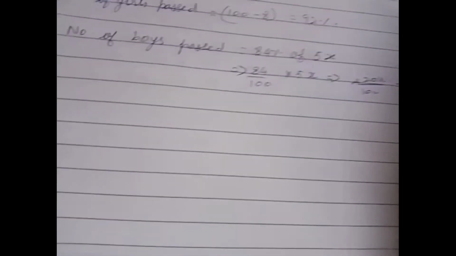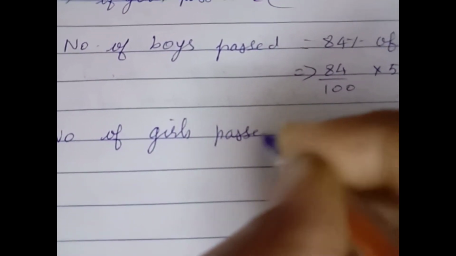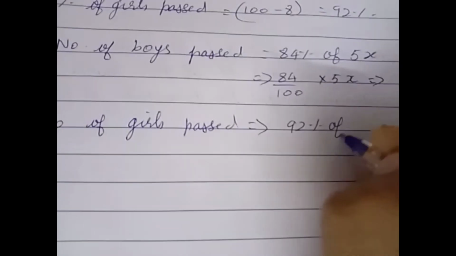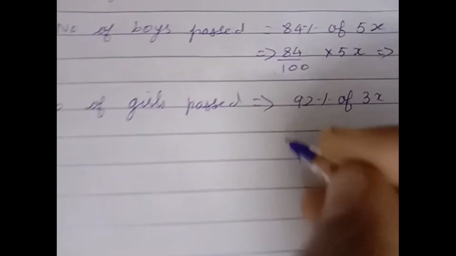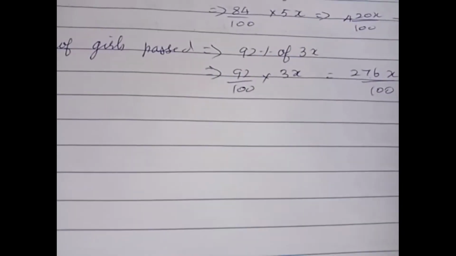This is your first equation. Now number of girls passed is equal to 92% of girls 3x. Therefore 92 by 100 into 3x, which is equal to 276x by 100.